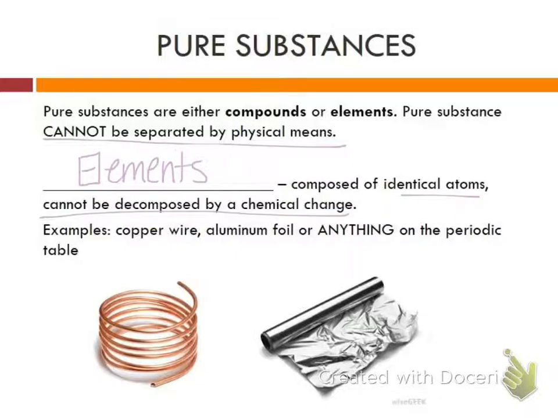Anything on the periodic table is going to be an element, which is also a pure substance. So here are two examples. Copper and aluminum are examples. Things like oxygen, potassium, sodium, chlorine, fluorine, those are all examples of a pure substance in that they are elements.